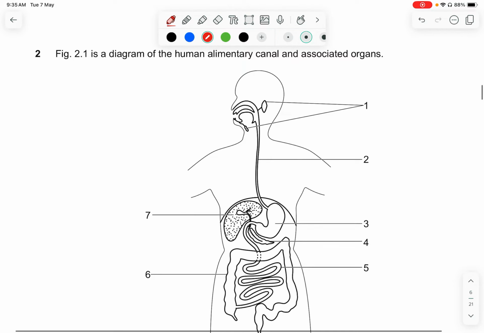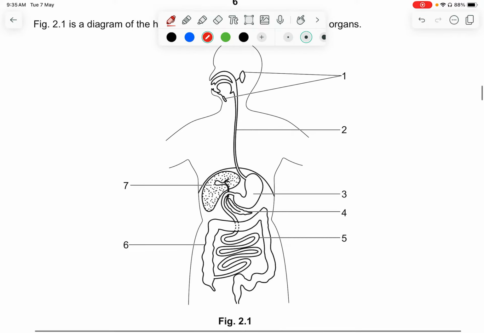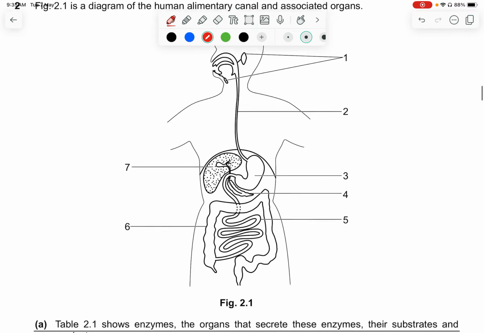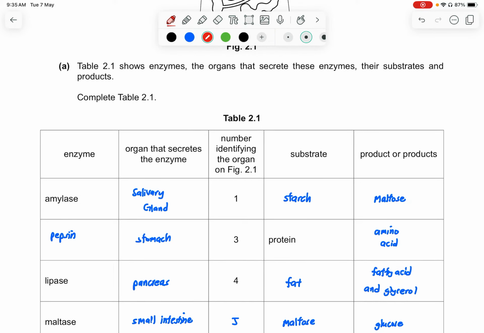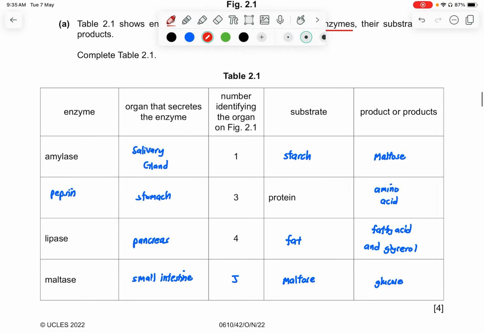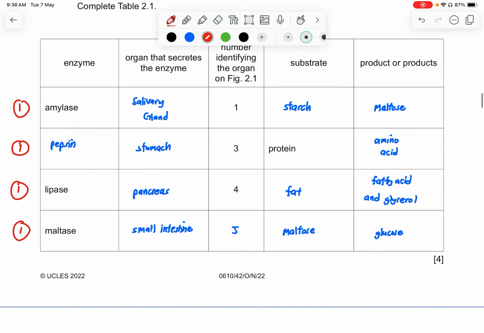Question 2. Figure 2.1 is a diagram of the human alimentary canal and associated organs. So they provided you all in numbers and they should be asking you to fill in something. So part A, table 2.1 shows organs that secrete these enzymes, their substrates and the products. Okay, so this is 4 marks, meaning this whole column is 1 mark. The second column, 2 marks. Another 1 more mark again. The third column, 1 more mark again. And the last column, 1 more mark again. So the total will be 4. So meaning if you get one of these incorrect, the whole column is 0.